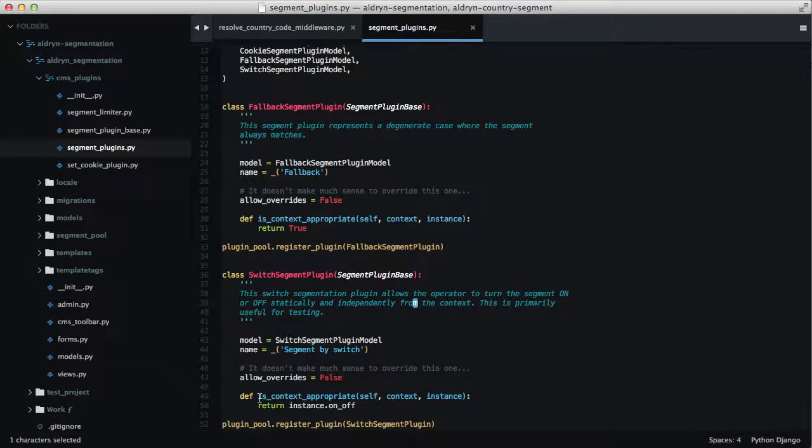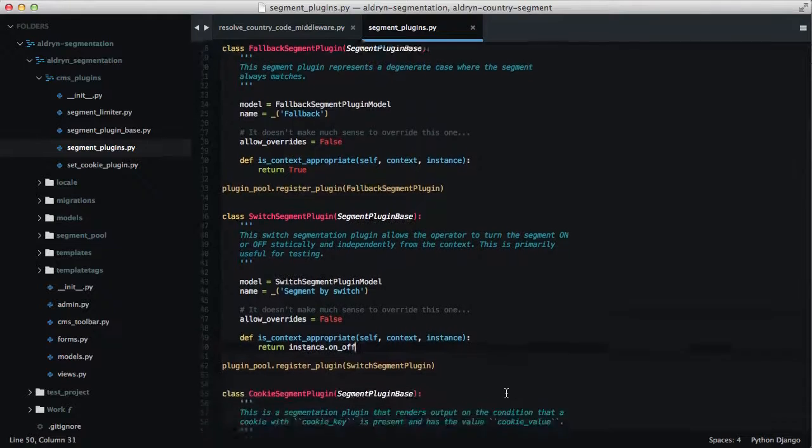In this case, we're overriding is context appropriate. This is the switch segment. If the user has set the switch to on, then it will return that, and if you set it to off, it will return that. In both cases, the right thing will happen.